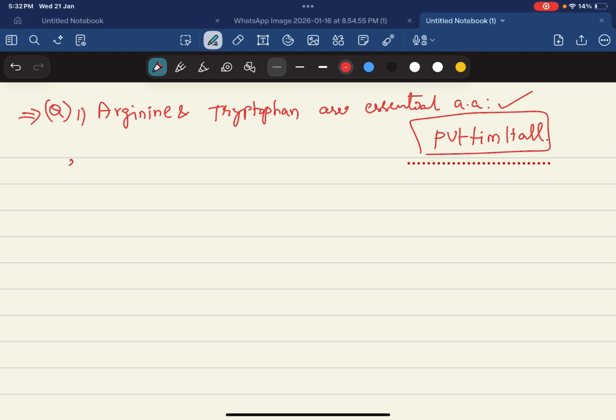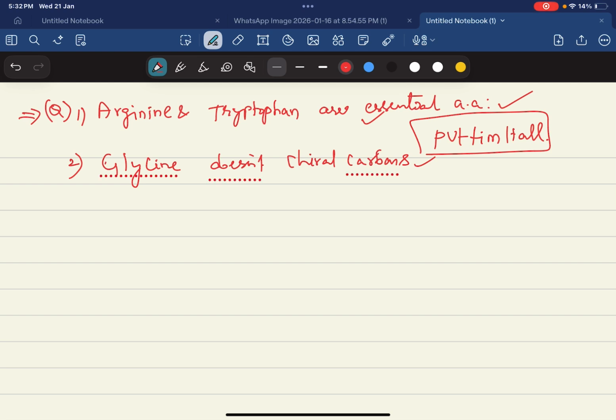Coming to the second statement. This is correct only: glycine doesn't have a chiral carbon. Very important. Glycine doesn't have chiral carbons. This statement is also correct.